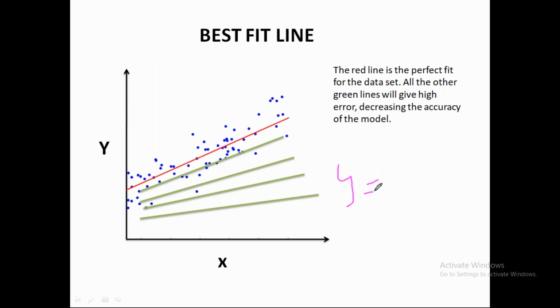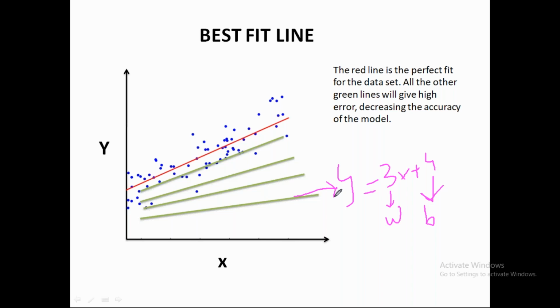Let's see here. Y is equal to 3x plus 4. So 3 here is the weights vector and 4 here is our bias. And this is the line it represents. So what happens is this line will give a very high error value. Why is that? Because as we can see, the data sample points are very far from this line.